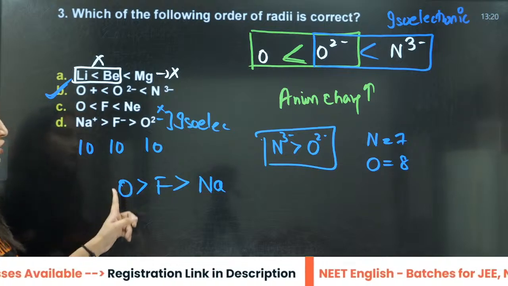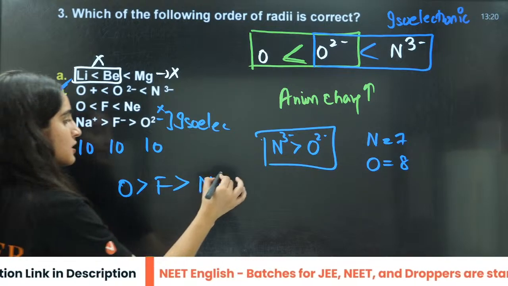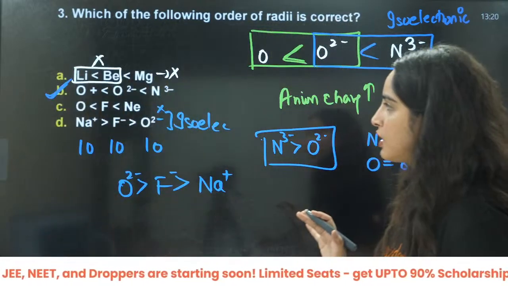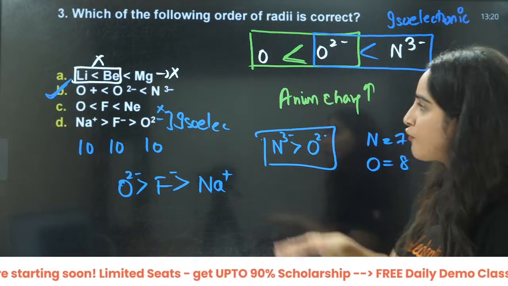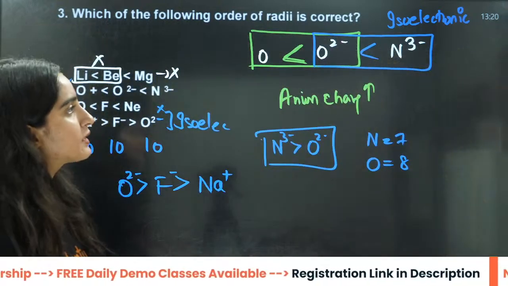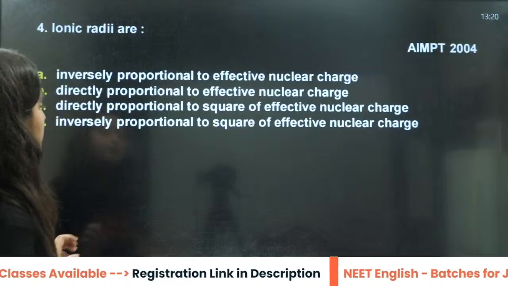So it will be like this. Oxygen maximum, then fluorine, then this. It will be like this. Okay? Understood? So I have given you the right orders of all these things. Anything can be asked to you. Okay? Yes, beta? Next question.